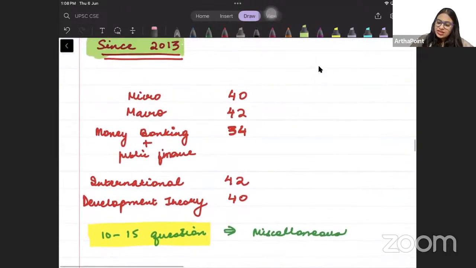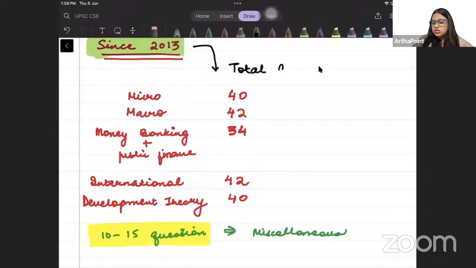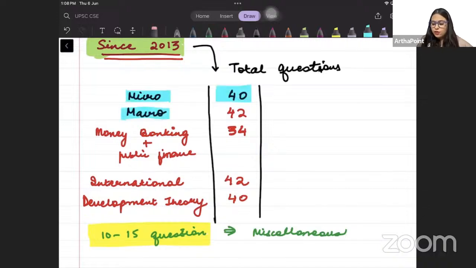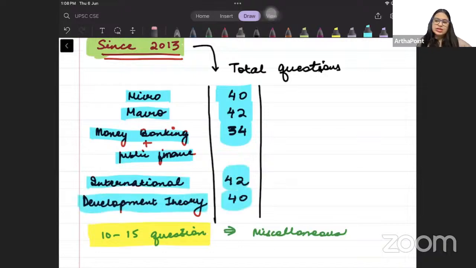So this is an analysis since 2013 of approximately the total questions asked in the exam from different topics. It has been seen, beta, that from micro 40 questions till date have been asked, macro 42 questions, money banking and public finance 34 questions, international 42 questions, and development theory 40 questions till date. So you see that it is a balance.